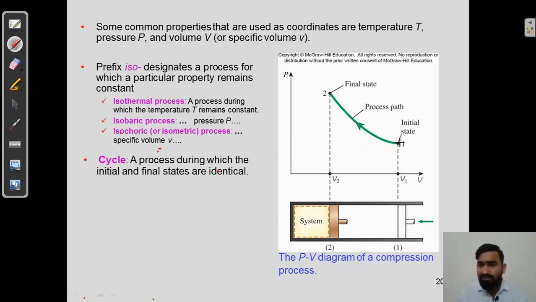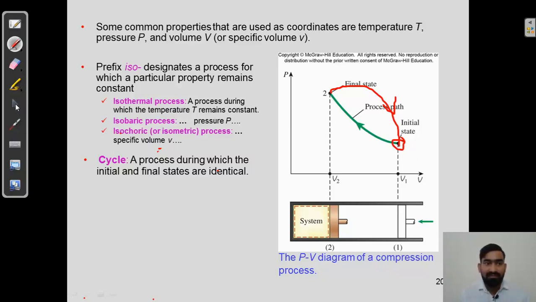When this point goes from point 1 to 2 and again covers the path from 2 to 1 in such a way that the initial and final points become identical, in that case we can call it a cycle. But in this PV diagram we are not showing a cycle. In the next slide we will see what a cycle is. But from 1 to 2 and again from point 2 to 1, that is called a cycle, meaning the initial and final points are identical.